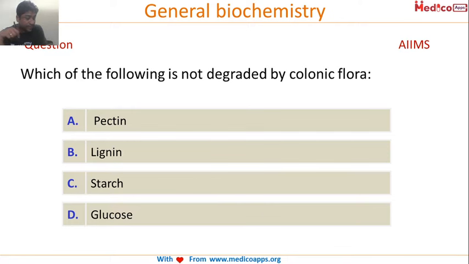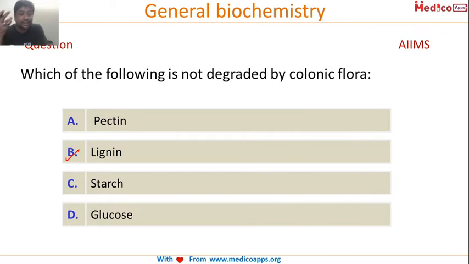Dinesh says C, Dilpreet says B, Matt for AIIMS says B, Manik says C. There seems to be a confusion between starch and lignin, but most of you have answered this correctly. The correct answer is actually lignin.